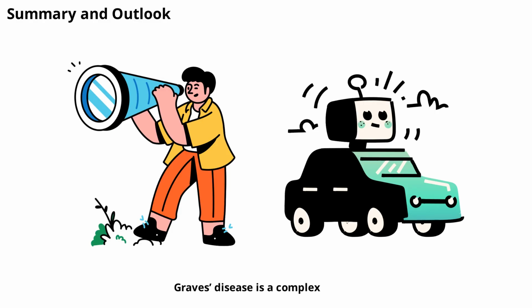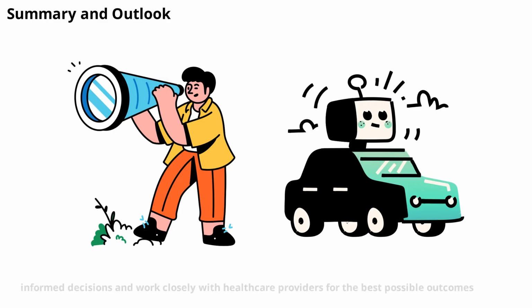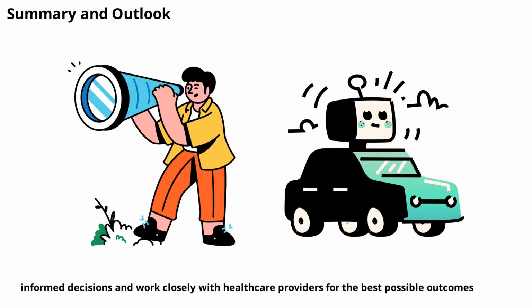Graves' disease is a complex autoimmune condition that evolves over time, affecting many aspects of health and daily life. With early diagnosis, effective treatment, and ongoing support, most people can manage their symptoms and lead fulfilling lives. Understanding the progression of Graves' disease empowers patients and families to make informed decisions and work closely with healthcare providers for the best possible outcomes.